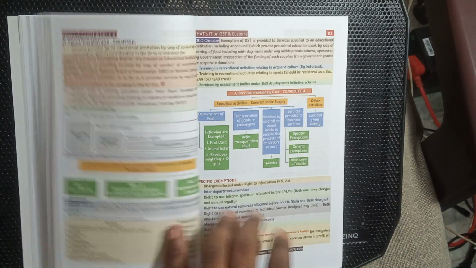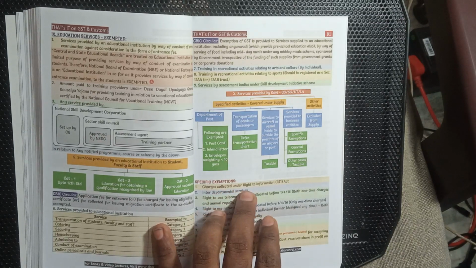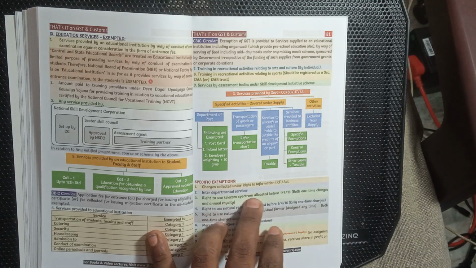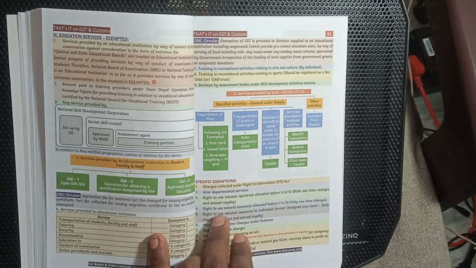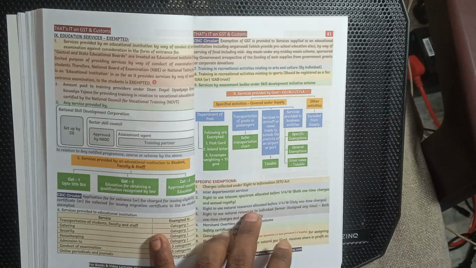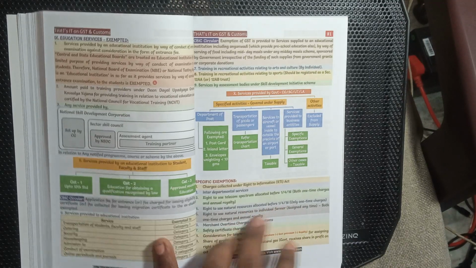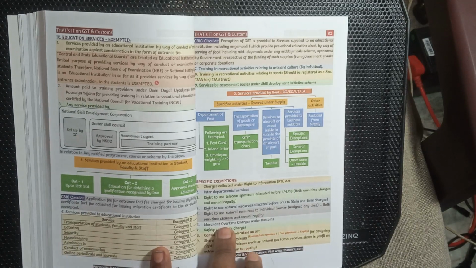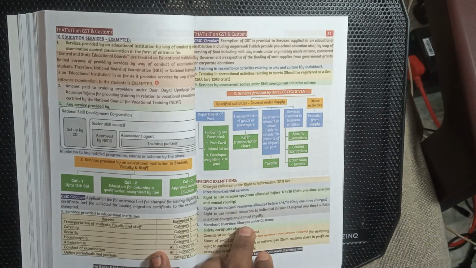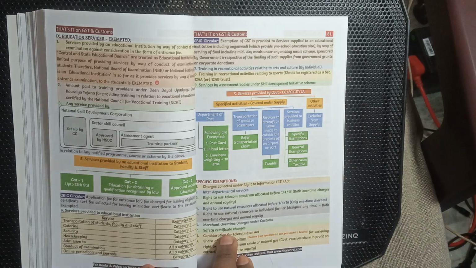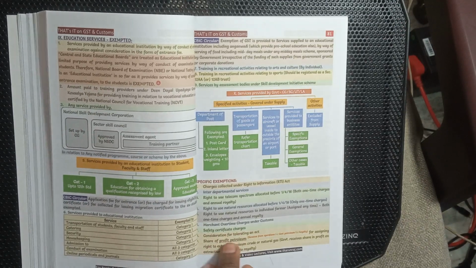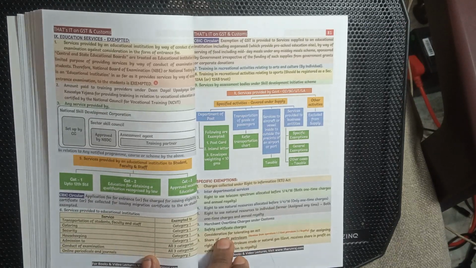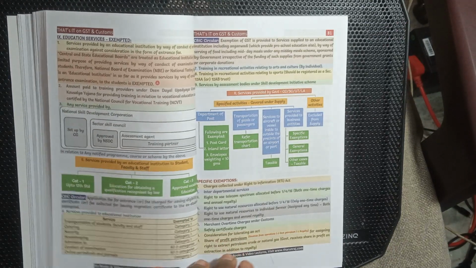Specific exemption: charges collected under the Right to Information are exempted. Inter-department service is exempted. Right to use telecom spectrum allocated before one-time charges, annual charges exempted. Right to use natural resources before 2016 is exempted for one-time charges. Right to use natural resources to individual farmers, both one-time charges and annual charges, exempted. Merchant overtime charges over customs exempted. Safety certificate charges exempted. Consideration for tolerating an act exempted.